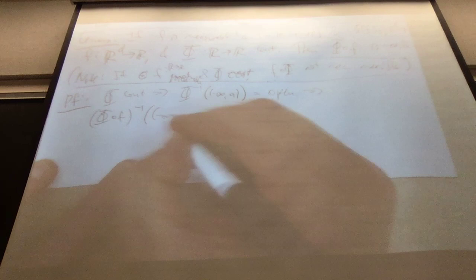Same thing tells you that the inf, if it exists, is measurable, and then the lim sup. Why are the lim sup and the lim inf measurable? The lim sup is the inf over all k of the sup over n greater than k of fn. And this is measurable by the previous two things. All right. I was hoping to get to one more thing, but we're going to